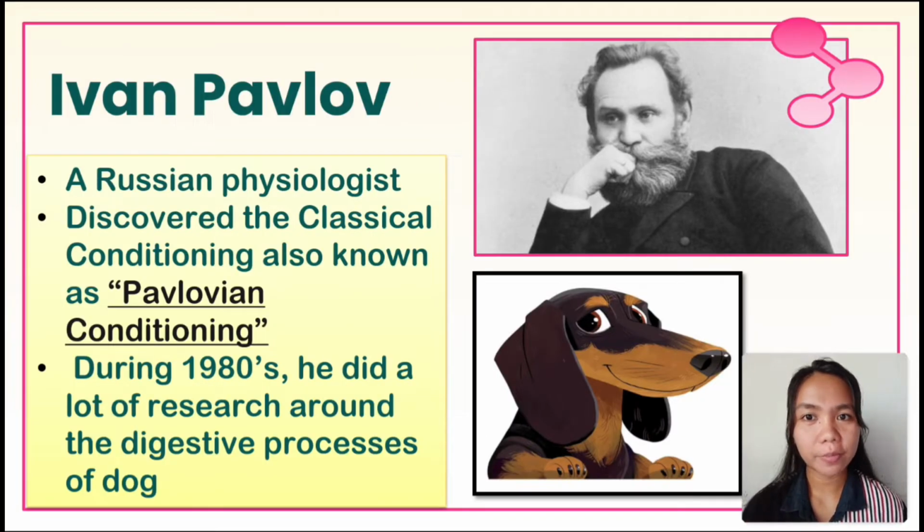Ivan Pavlov is a Russian physiologist who discovered classical conditioning, also known as Pavlovian conditioning. During the 1890s, he did a lot of research on the digestive process of dogs, and that's the time when he accidentally discovered classical conditioning. Pavlov demonstrated how stimulus and response bonds, which some consider the building blocks of learning, are formed.